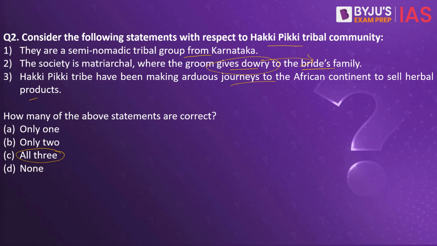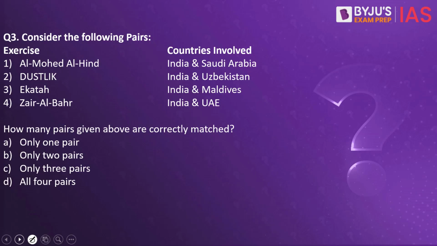So basically, Hakki Pikkis in Karnataka follow the Hindu tradition and celebrate all Hindu festivals. They are non-vegetarians as well, and they usually prefer cross-cousin marriages. According to the locals, the usual marriage age is 18 for the women and 22 for the men. A detailed analysis of the Hakki Pikki tribal community has already been done in our explain session, so kindly look into it. Now let's look into the next practice question.